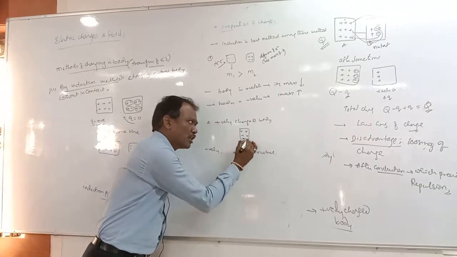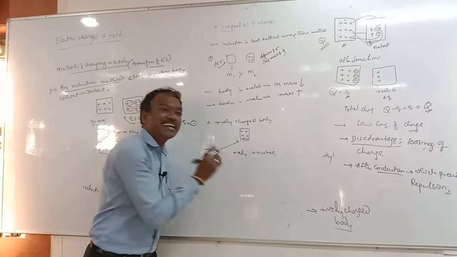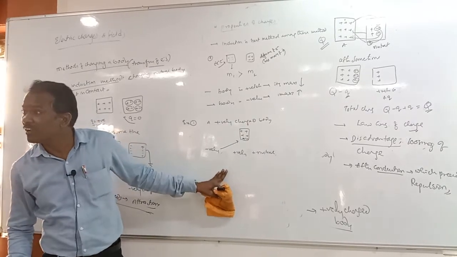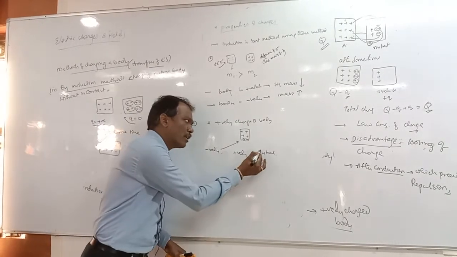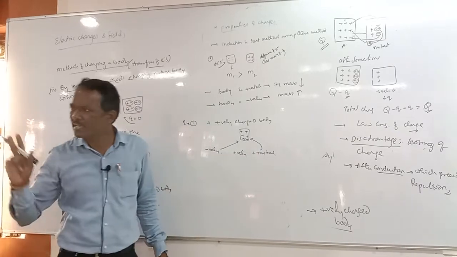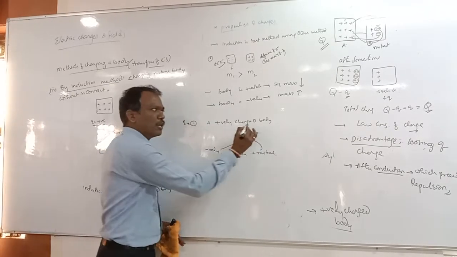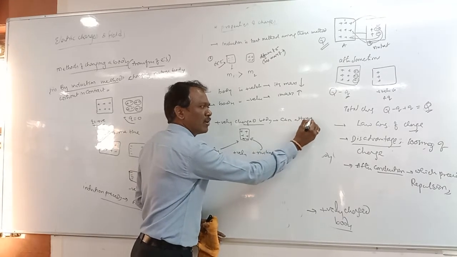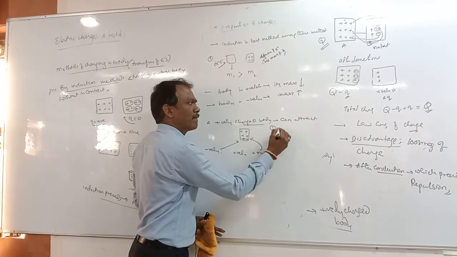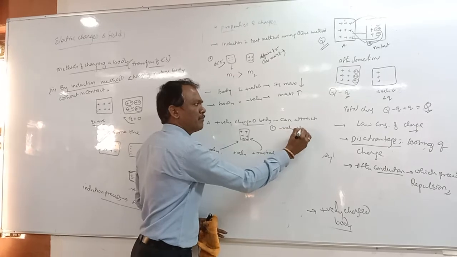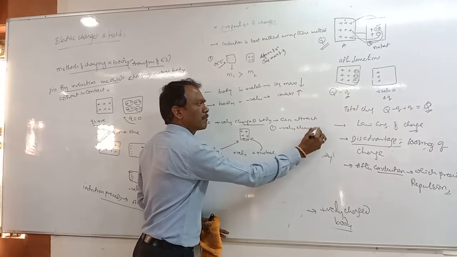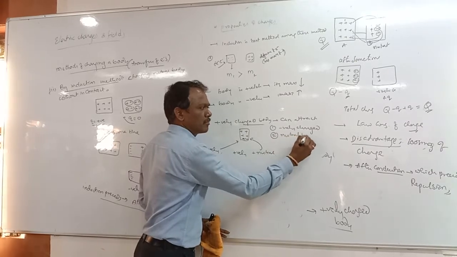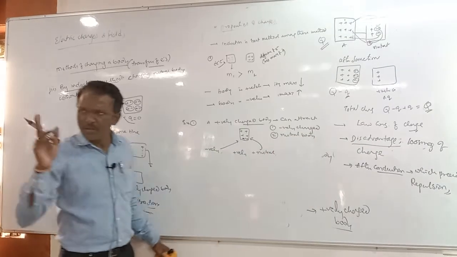This positively charged body can attract the negatively charged body, and the neutral body also it can attract. Correct? So this positively charged body can attract one, a negatively charged body, and second, a neutral body also, right?